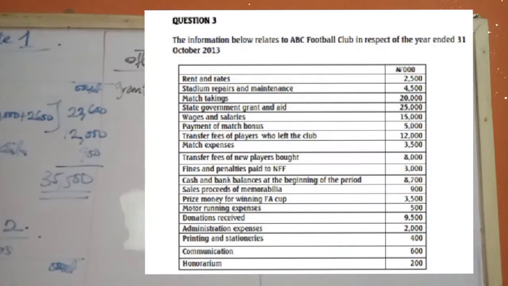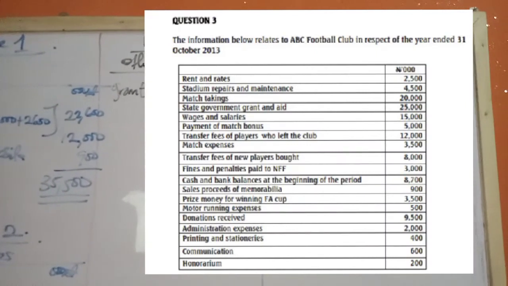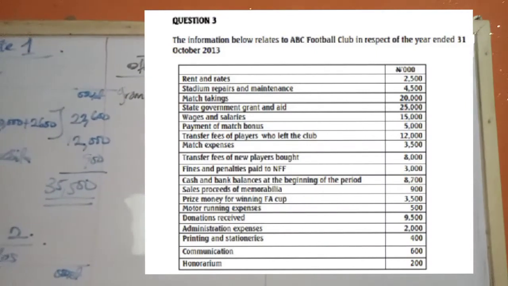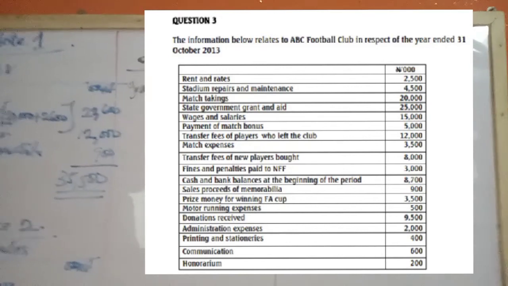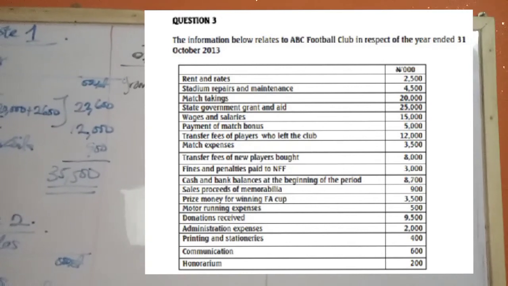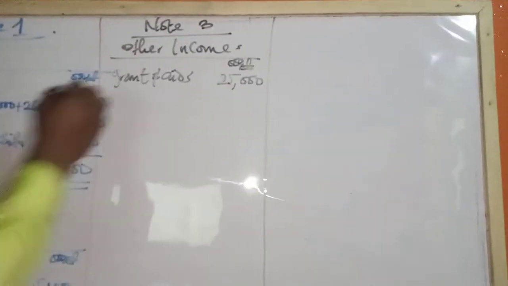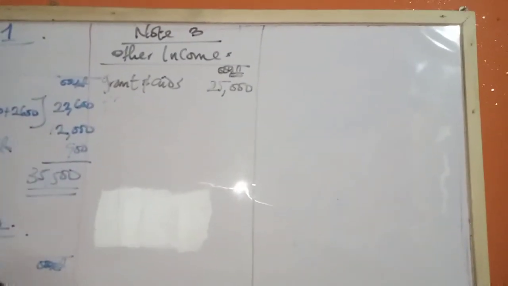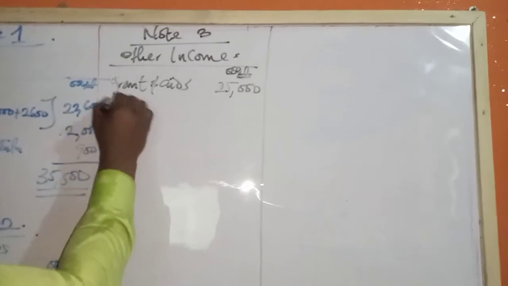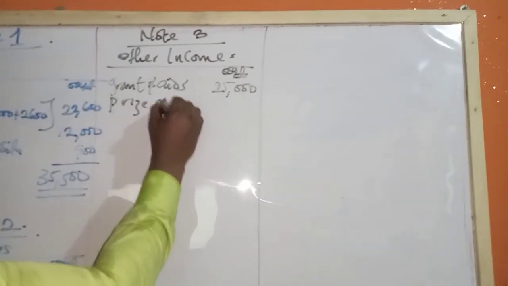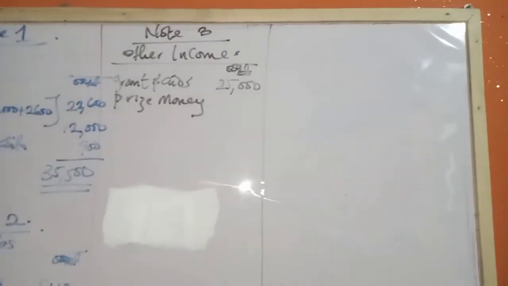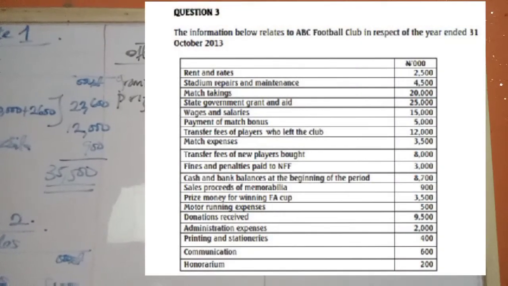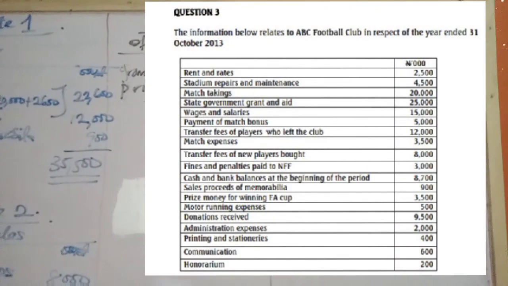Wages and salaries, an expense. Payment of match bonus, an expense. Transfer fees of players who left the club, match expense, transfer to new players, fines, prize money for winning FA Cup. So we have prize money. How much is prize money for the FA Cup? 3,500,000.